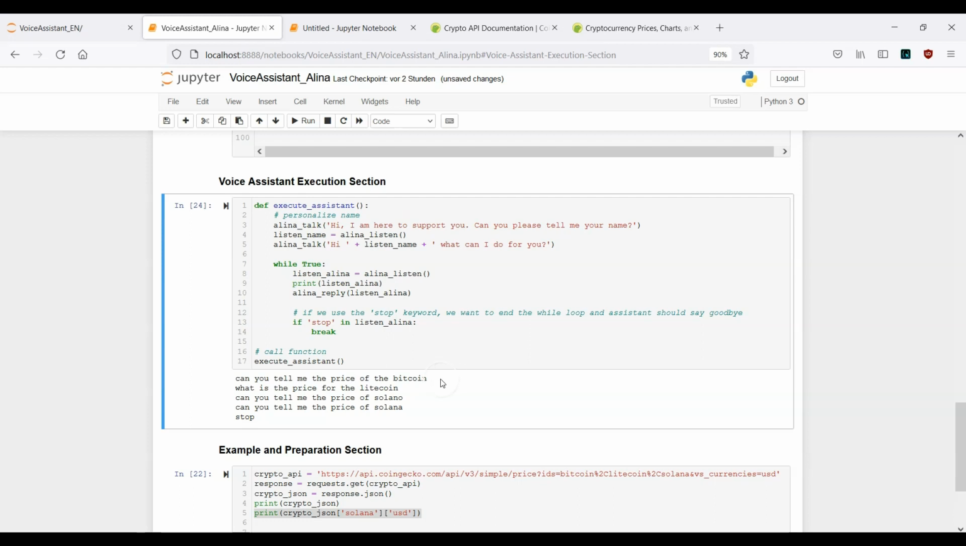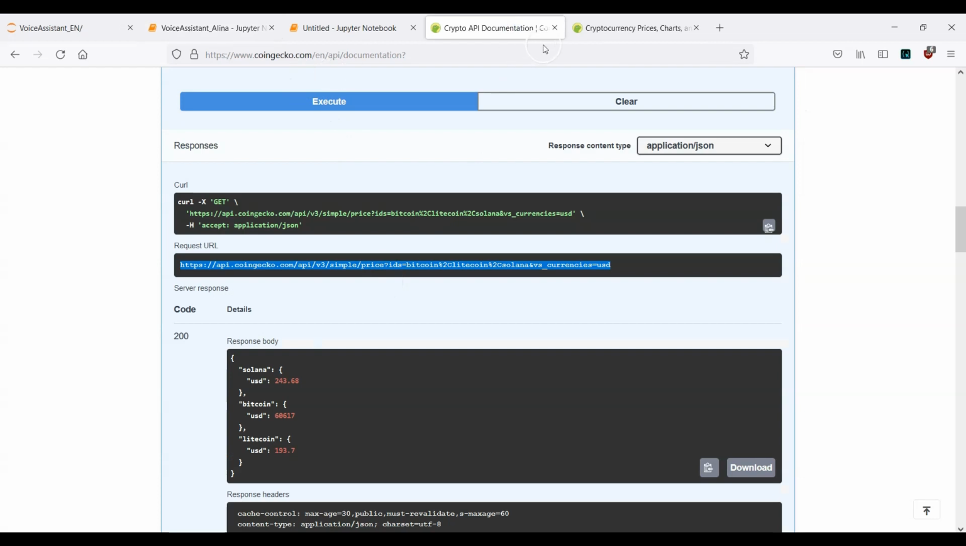Okay, so this was it. And you can see here, my first attempt to get the price for the Solana coin actually failed because it recognized it as Solano, but we have provided the keyword Solana. This is why we didn't get back the price. Then I tried to pronounce it a little bit more clearly, and the system replied with the correct price. So this was the example of how to use the cryptocurrency API, especially from Coingecko.com.